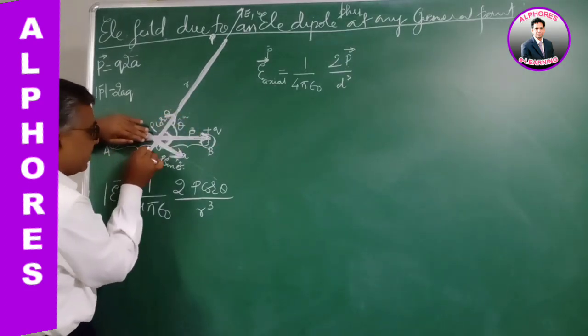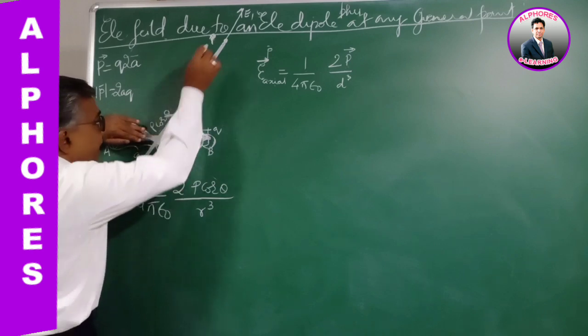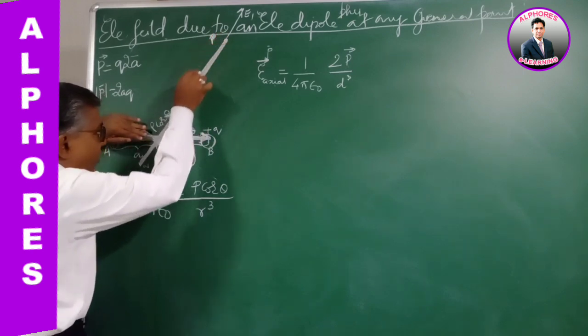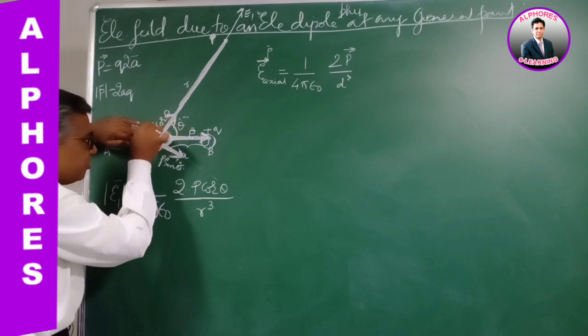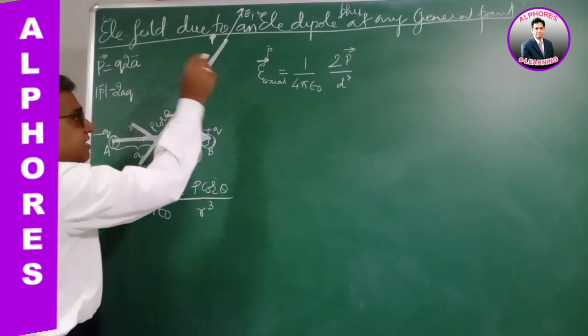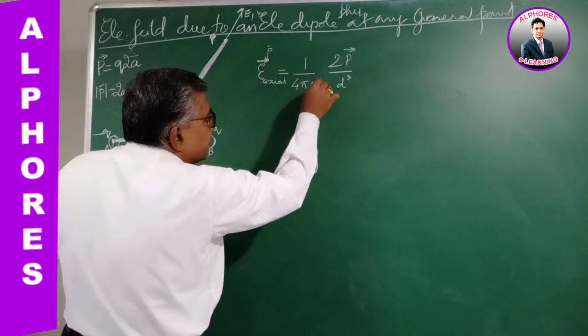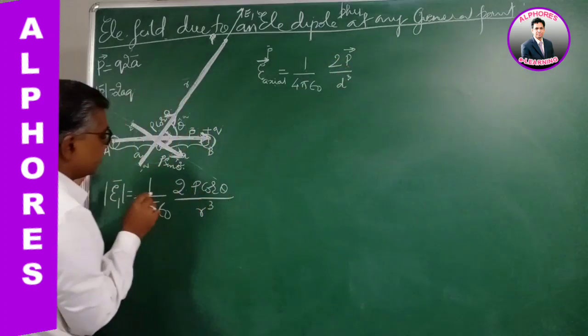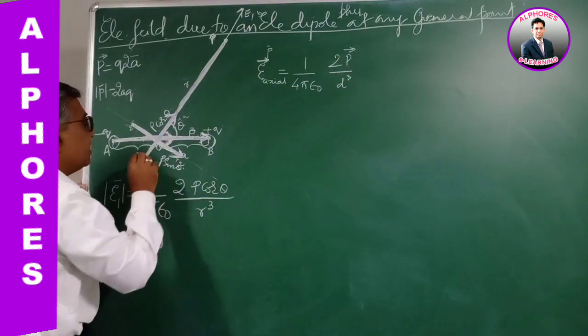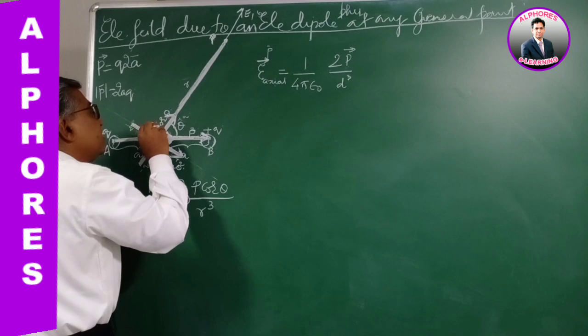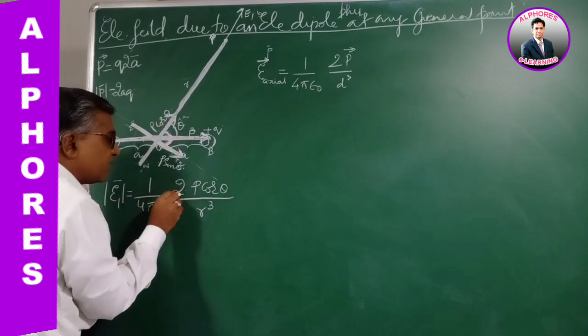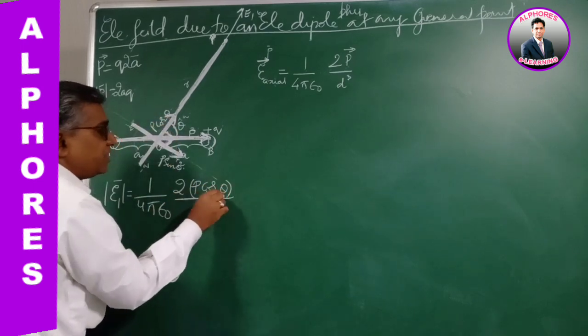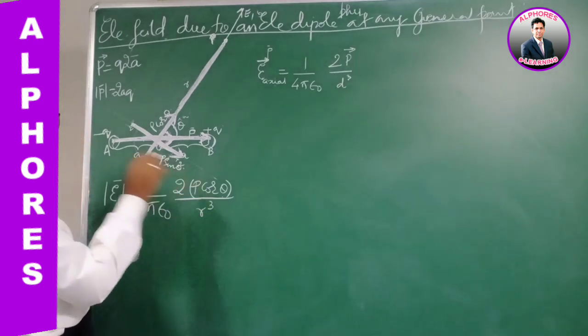We have to find the electric field strength due to this dipole. Our point P lies on the axial line of this dipole P cos theta. So on the axial line, the formula is 1 by 4 pi epsilon naught, 2p by r cube. Our dipole moment is P cos theta, so it is twice its dipole moment, 2P cos theta, by r cube.